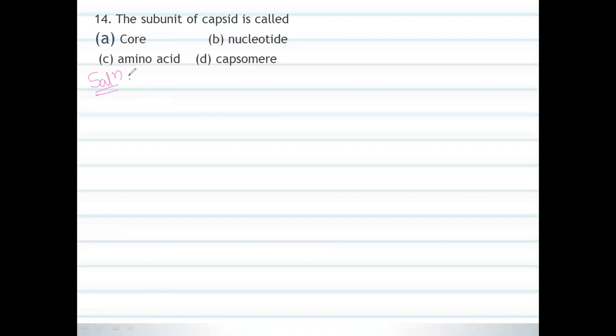So the capsomer is nothing but a capsomer. Now I would like to write here capsomer. What do you mean by the capsomer? The capsomer is nothing but the protein coat, the protein unit called capsomer, right? So the capsid is made of smaller units.